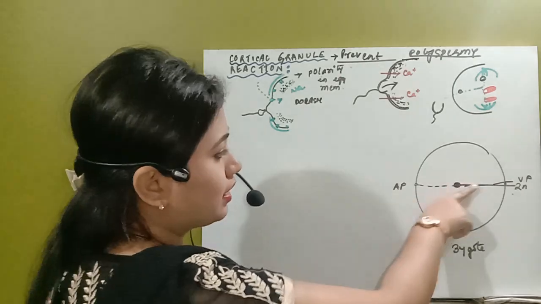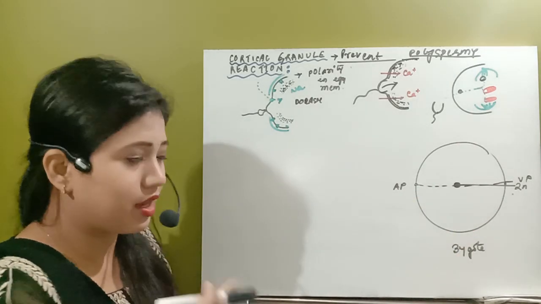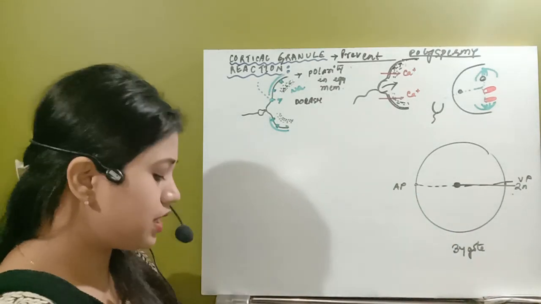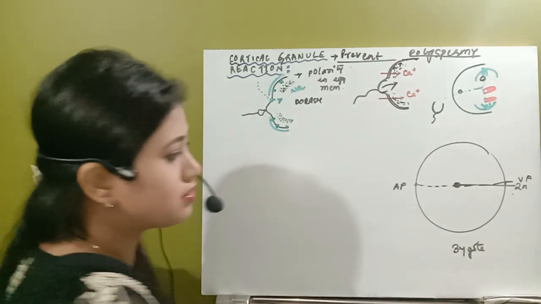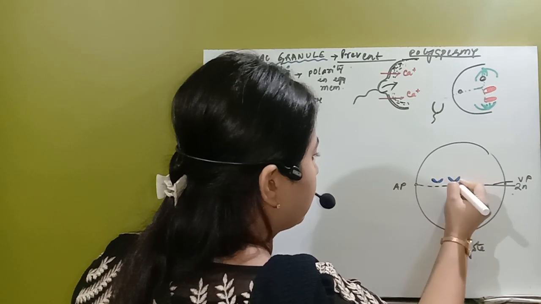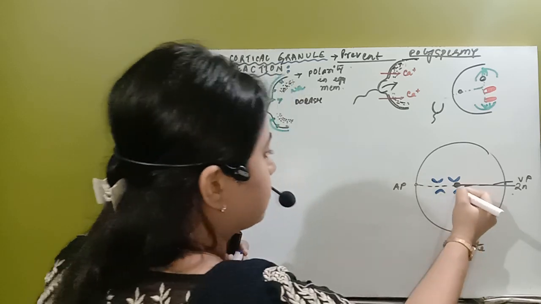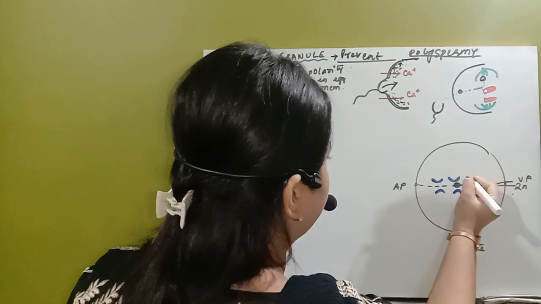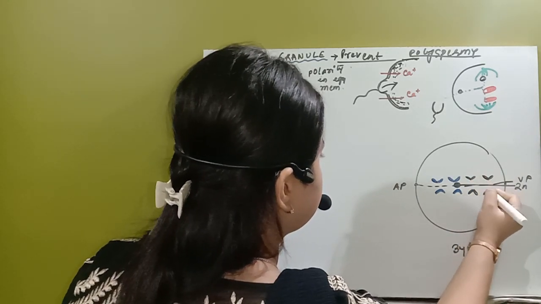Exactly at right angle, it will develop the cleavage furrow, and from the animal pole, vegetal pole lining, a cleavage furrow will be formed. After that this 2n nucleus, the chromosomes will once again duplicate, and these are the chromatids. So 50% will be from the maternal side and 50% will be from the paternal side.